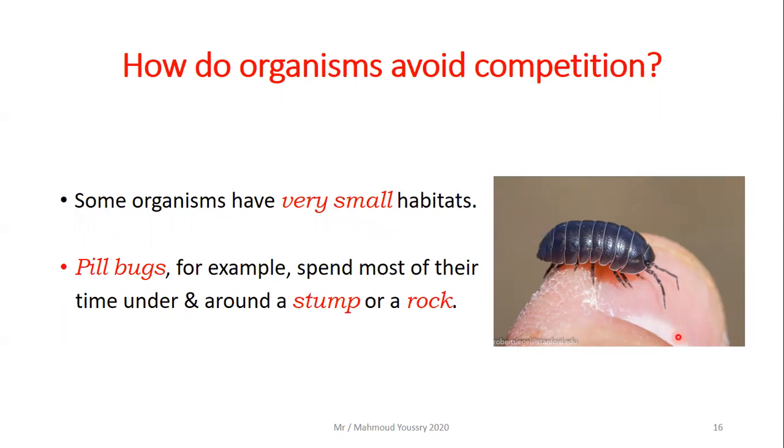Can you see this bug, this insect? This is the pill bug. It is named the pill bug because it looks like a pill. So the pill bugs, for example, spend most of their time under and around a stump or a rock. Stump is the lower part of the tree trunk. So this is a very small habitat.